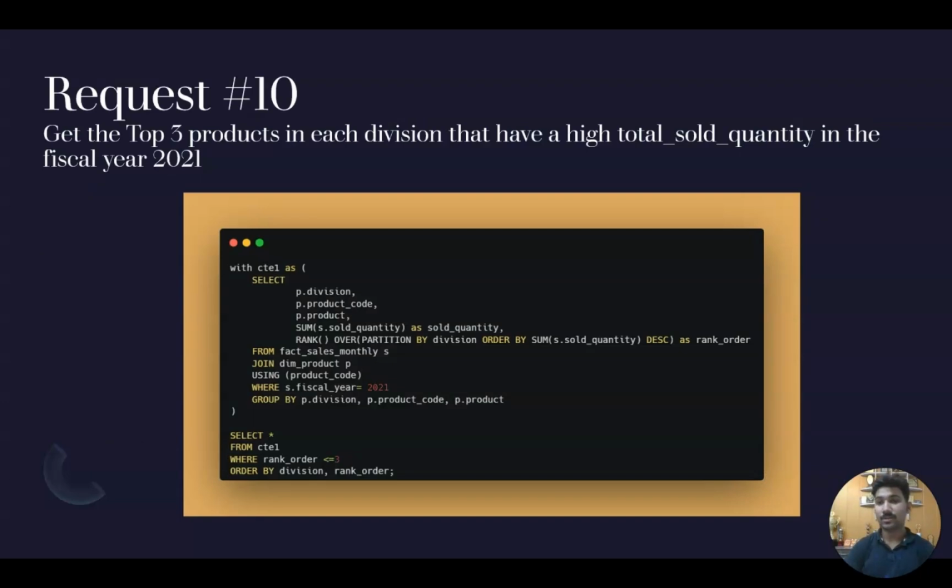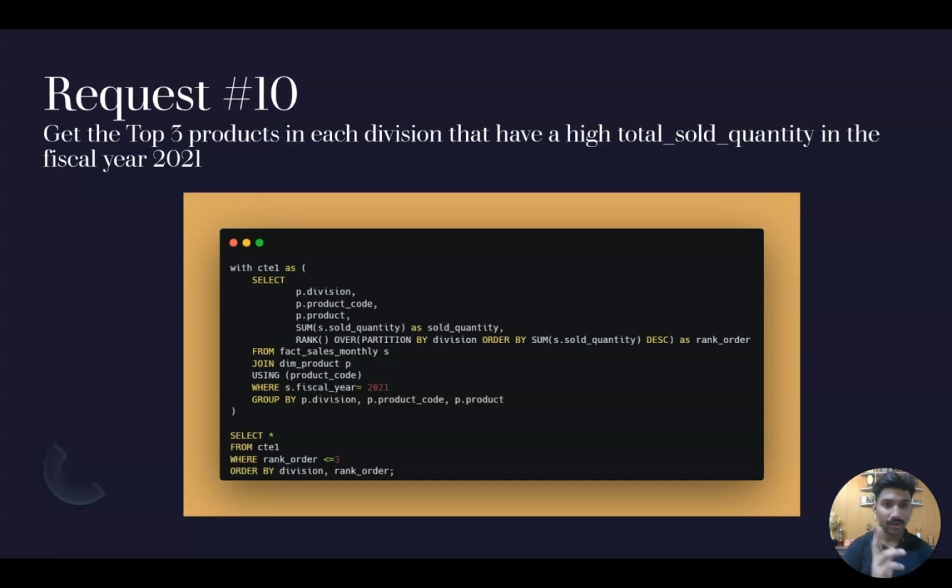Now our last request, number 10: get the top 3 products in each division that have a high total sold quantity in the fiscal year 2021. So we have to know what the top 3 products in each division are that have a high total sold quantity in fiscal year 2021. You'll get to know when I show you the visualization. So this is the query. I use the division, the product code, the product, and the sold quantity. Then I'm ranking them according to the division and ordering them according to their sold quantity.